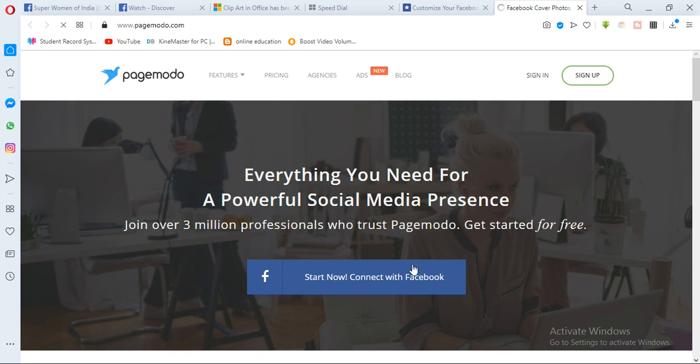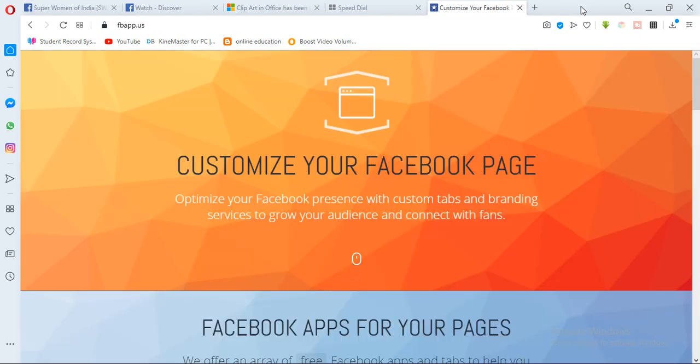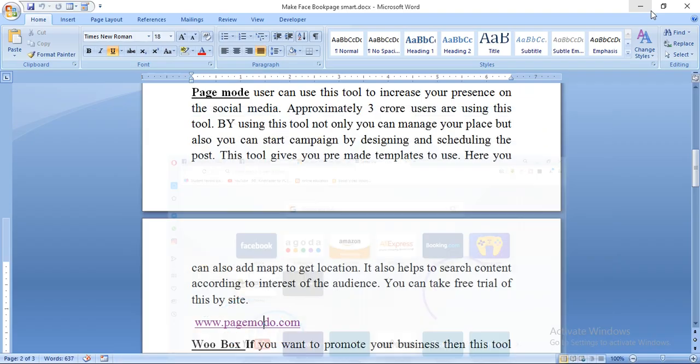Look at here. Start now, connect with Facebook. If you press here, then you will get a social media tab and you can connect here. Okay. Then next,